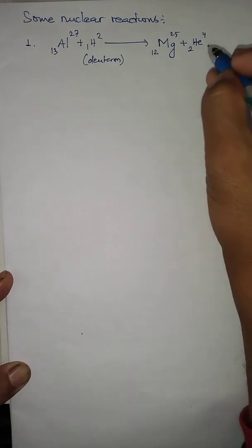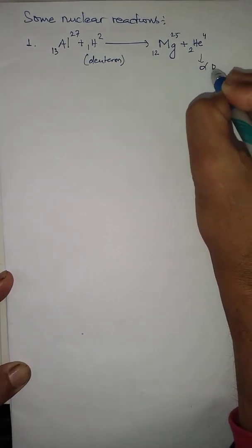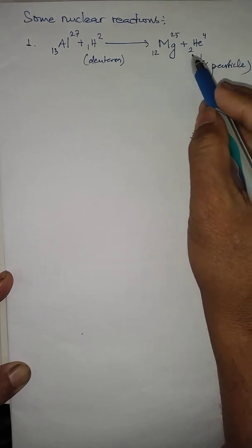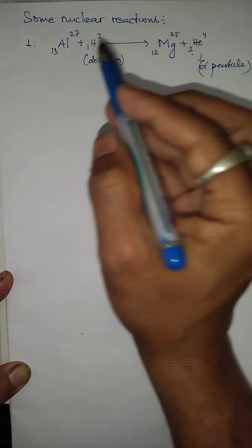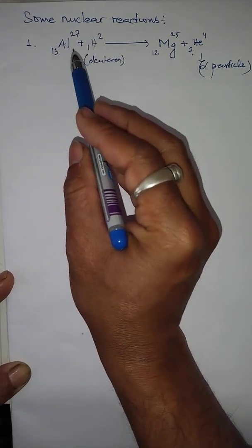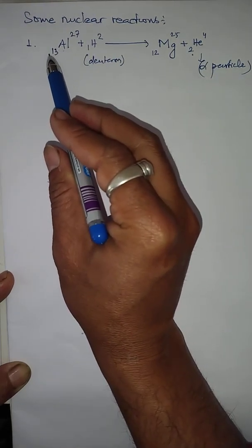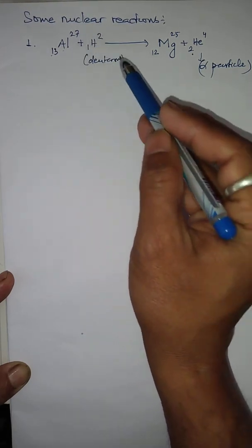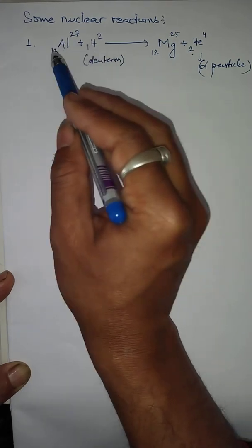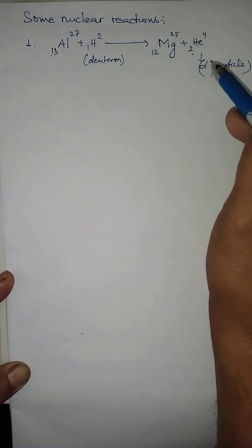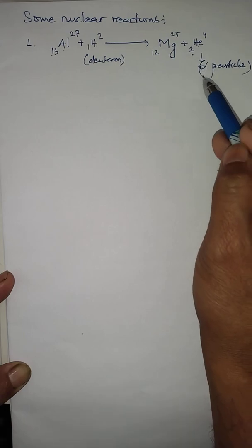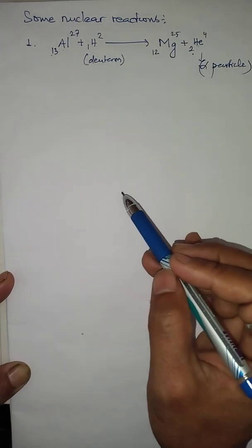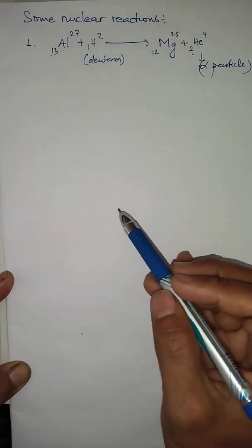So when aluminum 13, 27 has strong interaction with deuterium, an isotope of hydrogen, the alpha particle is liberated and the new element magnesium is formed. So this is one nuclear reaction.